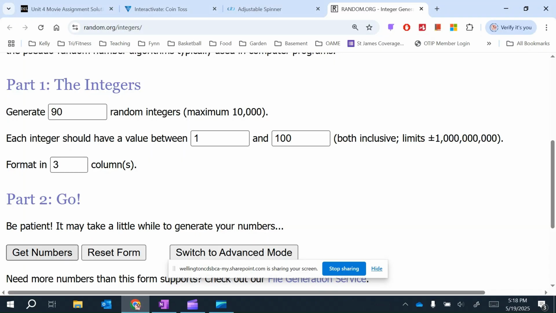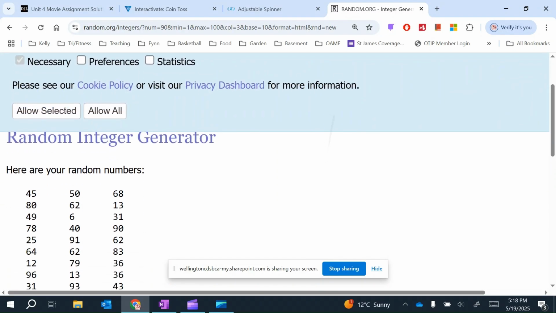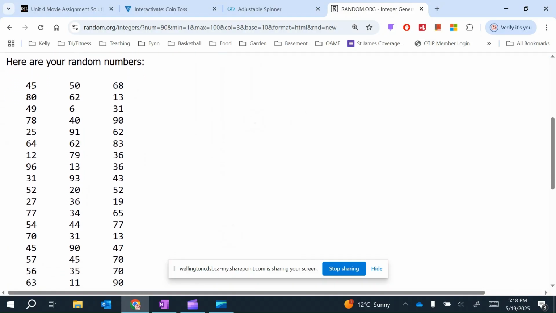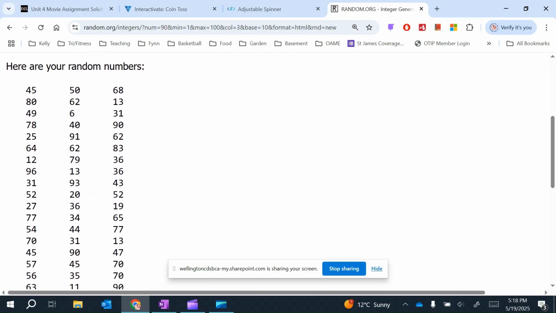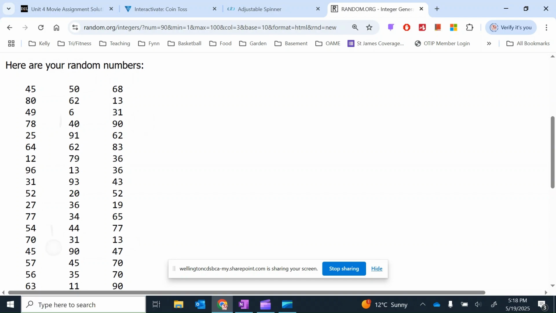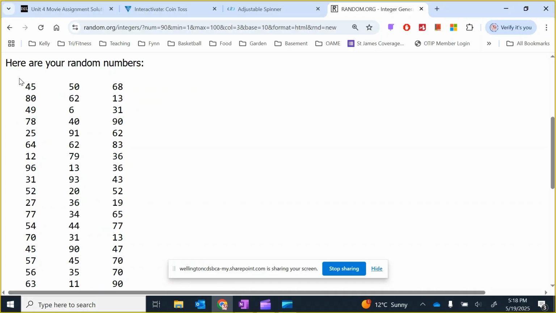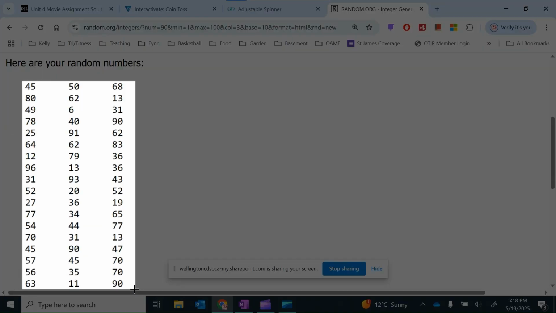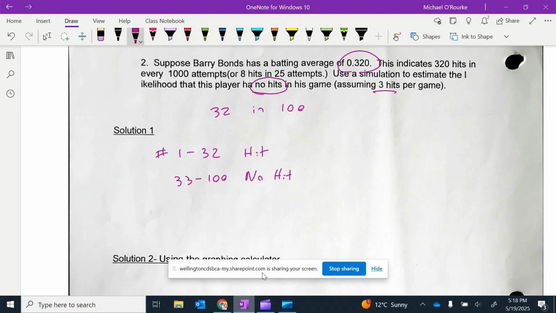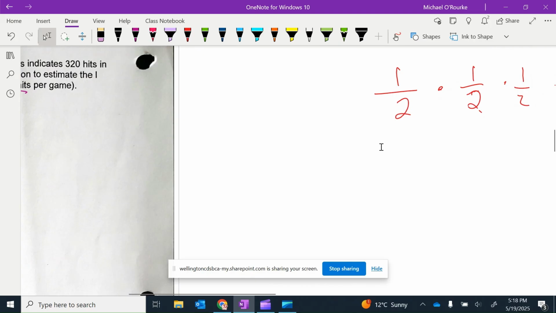So I can go here, I'm going to get my numbers, and then we're going to look here, and there's one little thing here. So I'm going to copy and paste this into OneNote so we can play with it here.